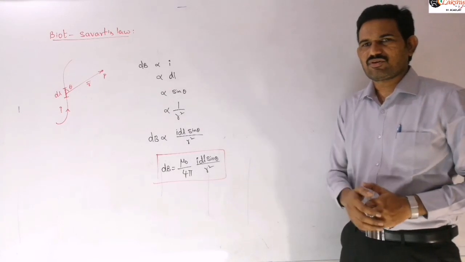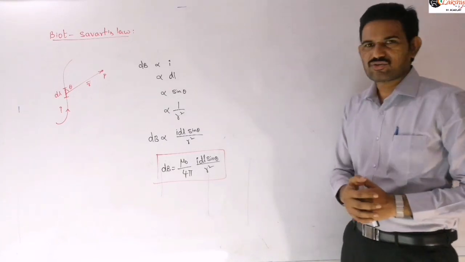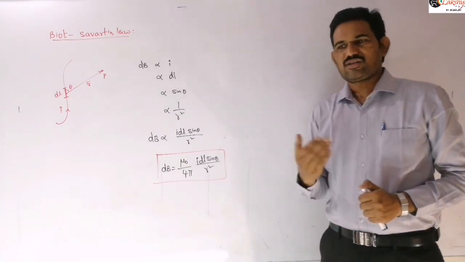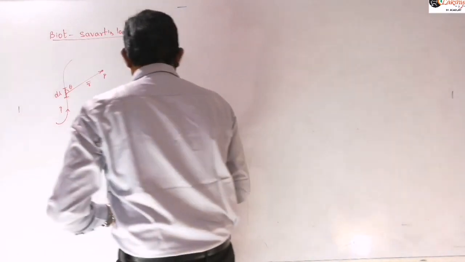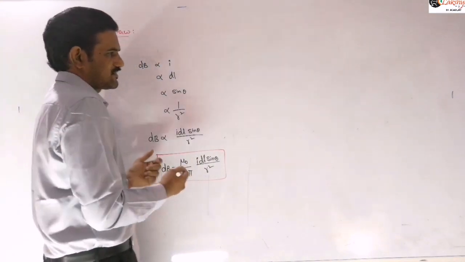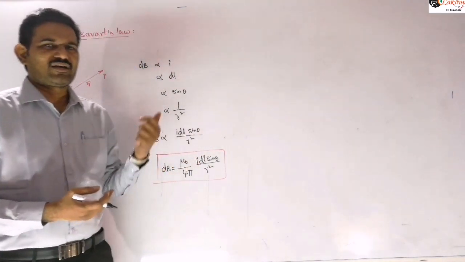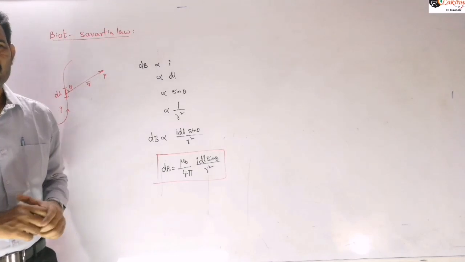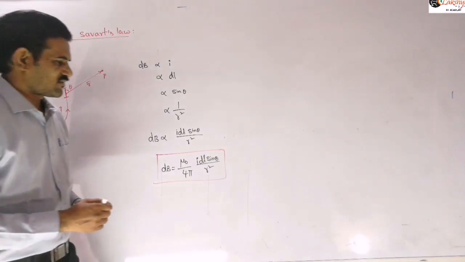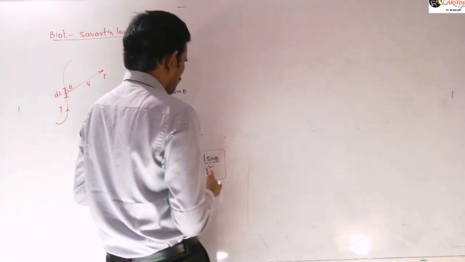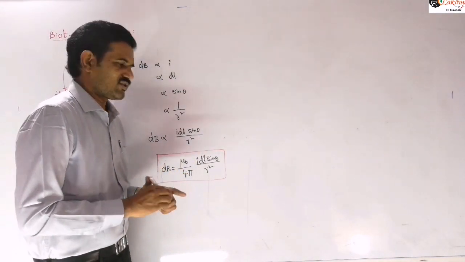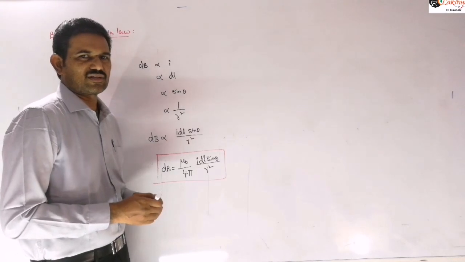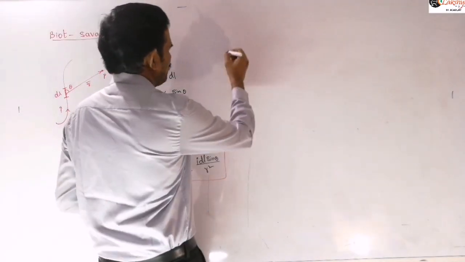This is the permeability of the vacuum we are writing here. And in general, if the relative permeability is given, you can mention this as similar to our permittivity in electrostatics, in Coulomb's law, what we discussed there. So in any medium, if you want to write, we need to write mu, and that mu value we can define as mu r.